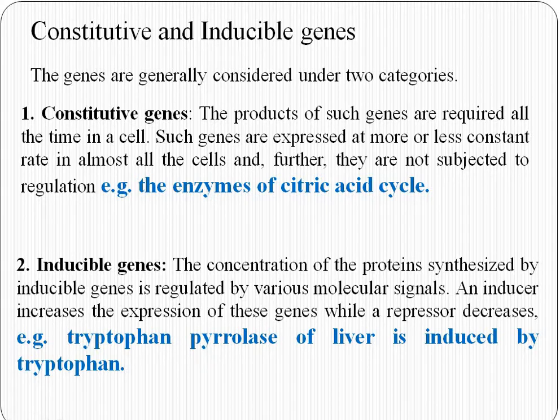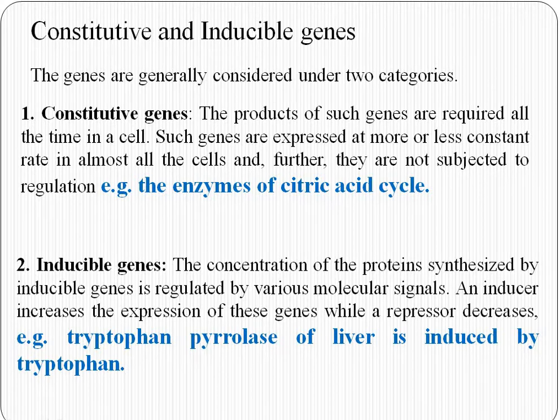Such genes are expressed at a more or less constant rate in almost all the cells, and further they are not subjected to regulation, such as the enzymes involved in the citric acid cycle. They need to produce different enzymes to complete the cycle all the time. Such types of genes are called constitutive genes, and these genes are responsible for the synthesis of the most useful enzymes or proteins all the time in a cell.